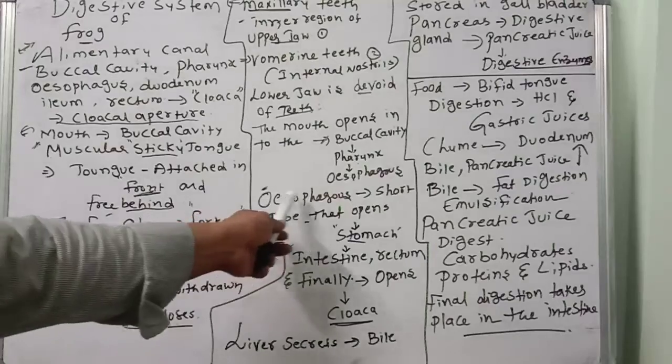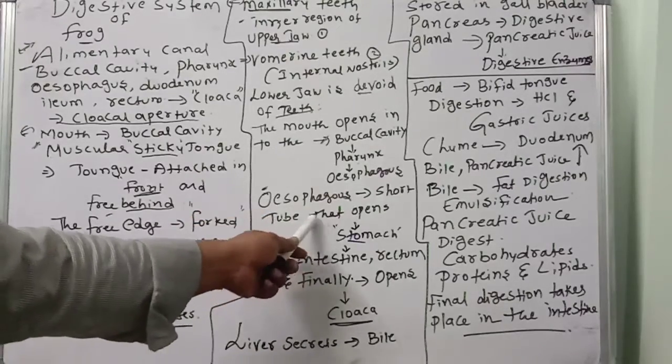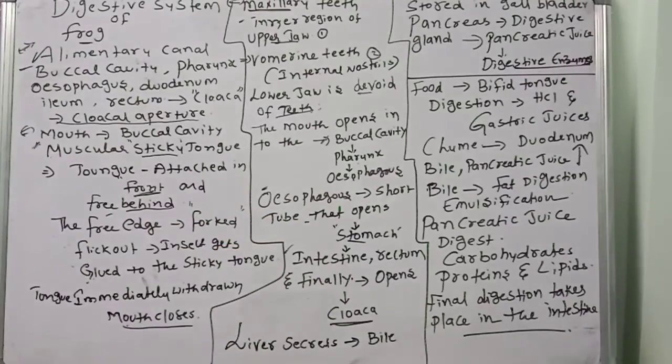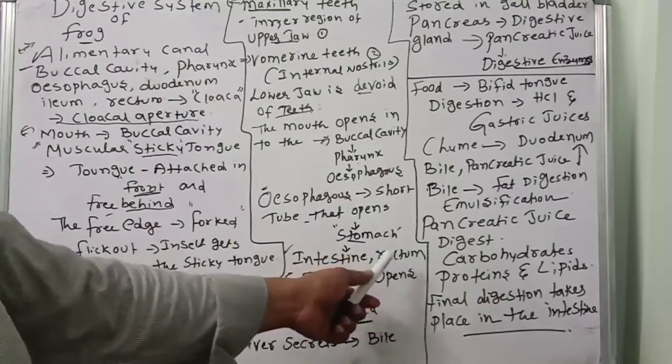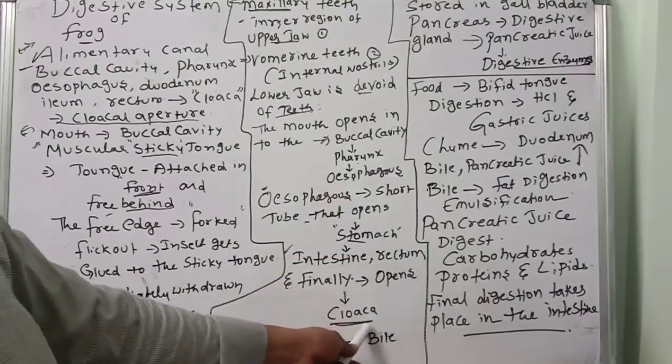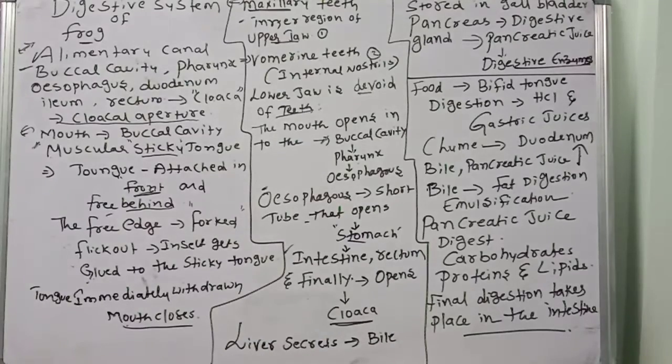The esophagus is a short tube that opens into the stomach, and the stomach opens into the intestine. The intestine opens into the rectum. The rectum finally opens into the cloaca. What about the digestion process?